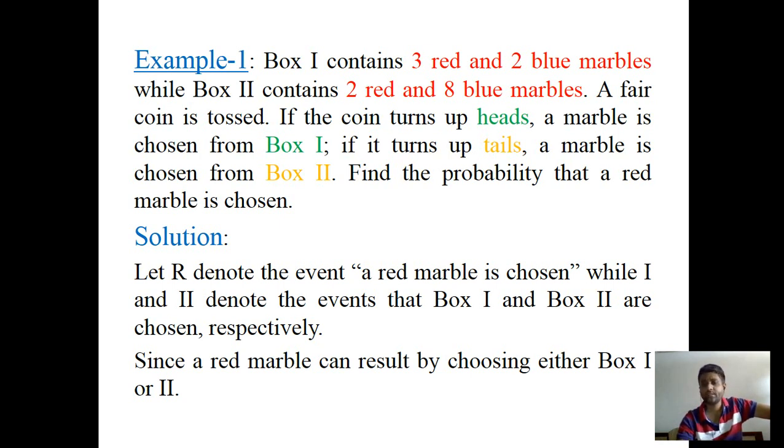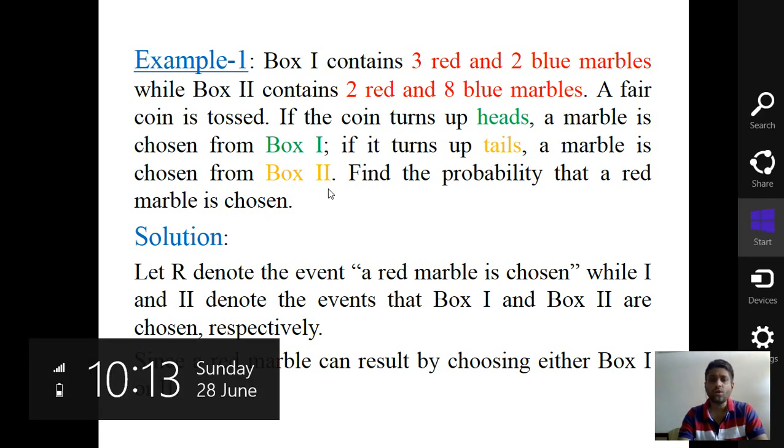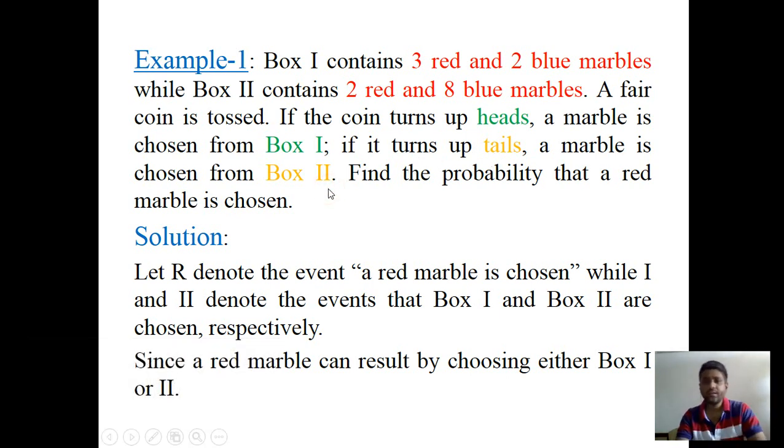Now, on the basis of this we have to see the example. Say box 1 contains 3 red and 2 blue marbles, while box 2 contains 2 red and 8 blue marbles. A fair coin is tossed. If the coin turns head, a marble is chosen from box 1, and if the output of the toss is tail, the marble is chosen from box 2. We are interested in finding the probability that a red marble is chosen.